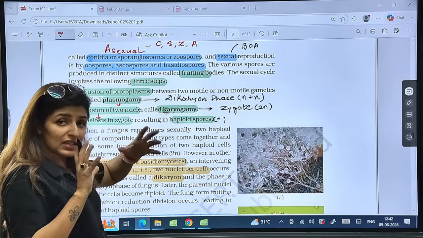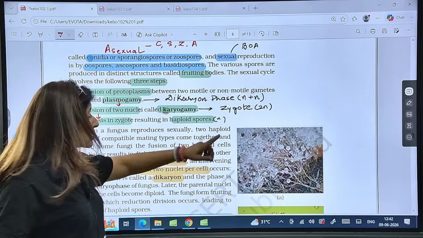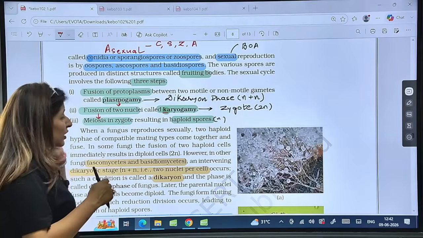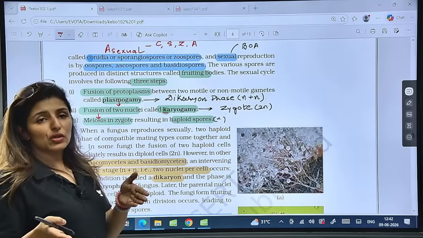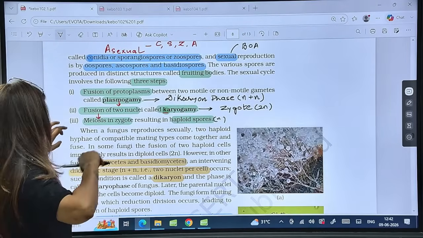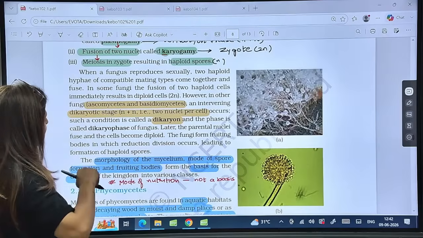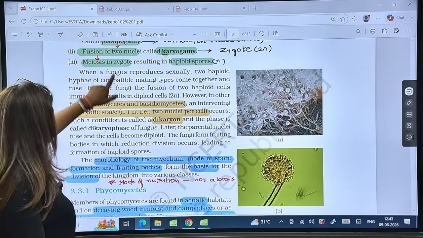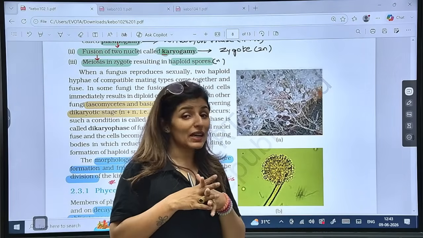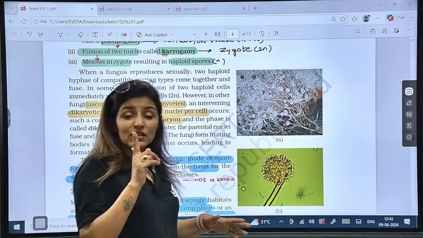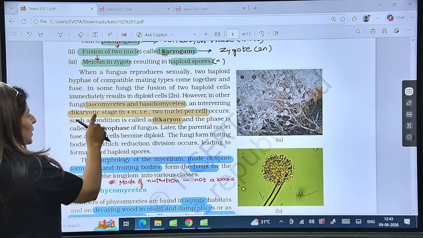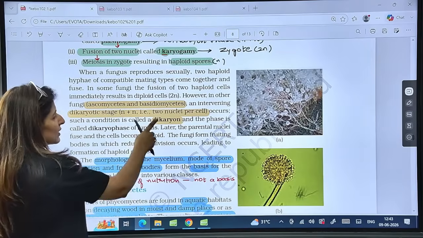When karyogamy occurs, it results in the formation of a 2N structure called zygote. Then the zygote will undergo meiosis, so zygotic meiosis, and meiosis gives rise to 4 spores. Is that clear? But in ascomycetes, guys, it will later form 8 spores. This is a special type of sexual reproduction in which plasmogamy and karyogamy do not occur simultaneously. This occurs in only 2 classes of fungi, ascomycetes and basidiomycetes. That is why the dikaryotic stage is formed in these only. It is called a dikaryon.